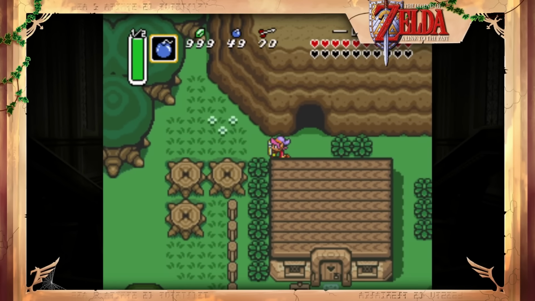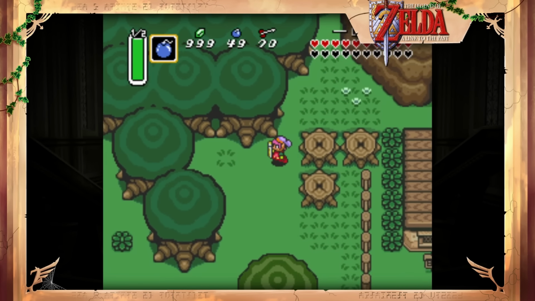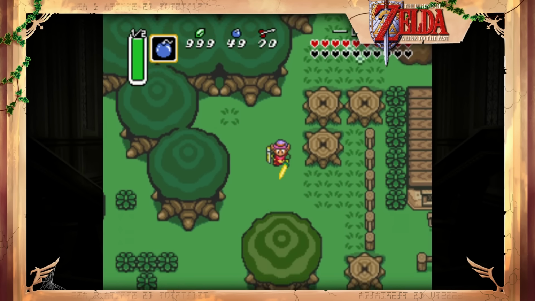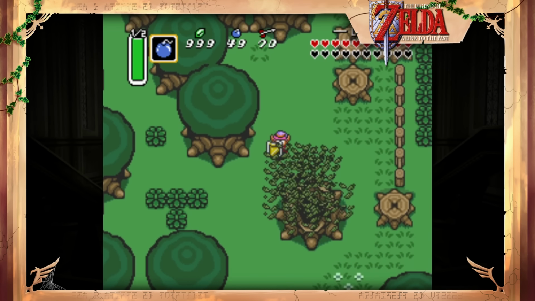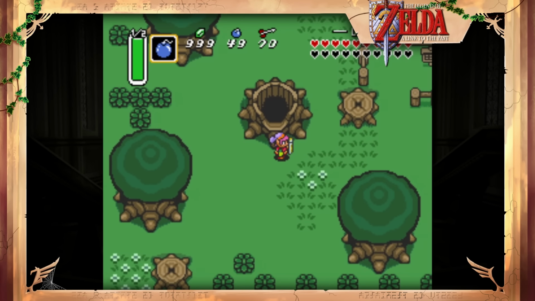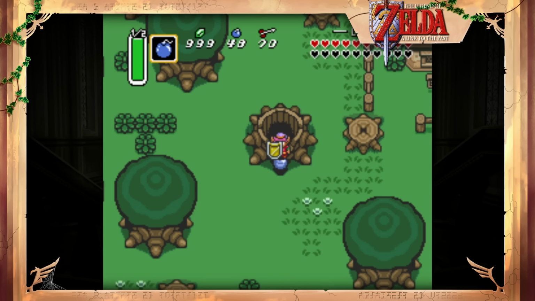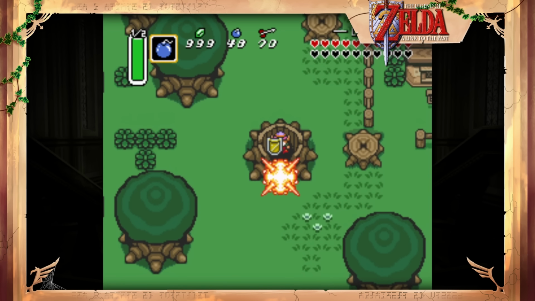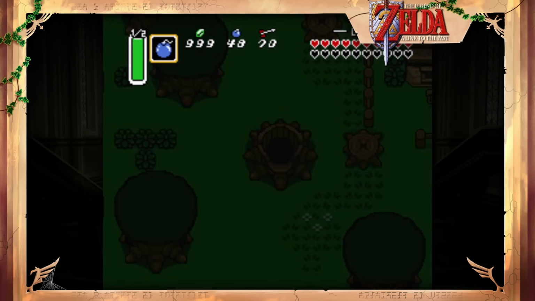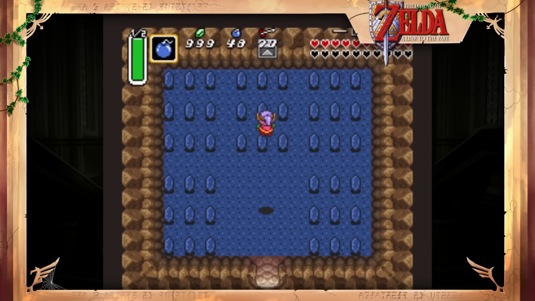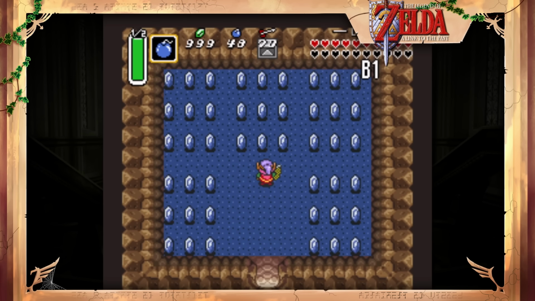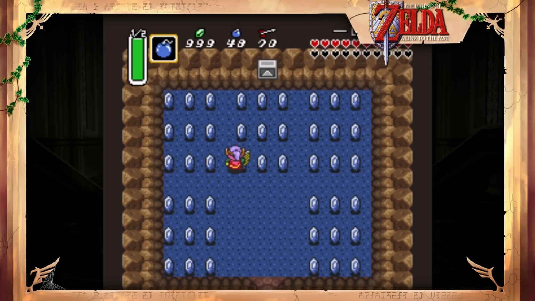Jumping over to the Super Nintendo now with A Link to the Past, and what better Easter egg to cover than the infamous Chris Houlihan room. The game features a fail-safe room where it places Link if it can't quite work out where he's supposed to be. It can be accessed in a handful of different ways, like using a bomb to knock Link into this hollow tree trunk. The room is empty aside from a sea of blue rupees, but also features a tile on the wall at the back.